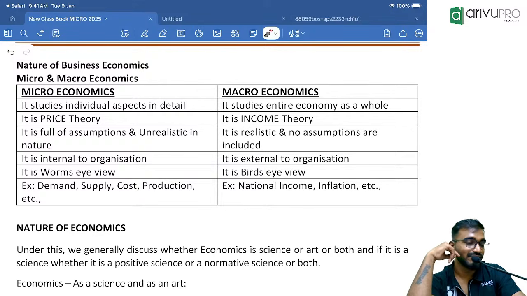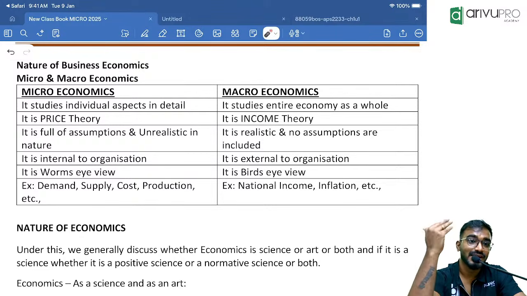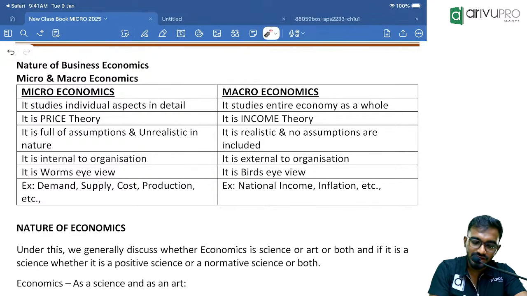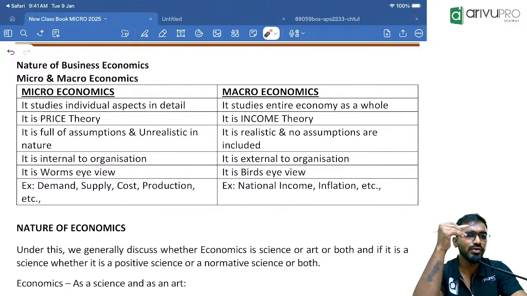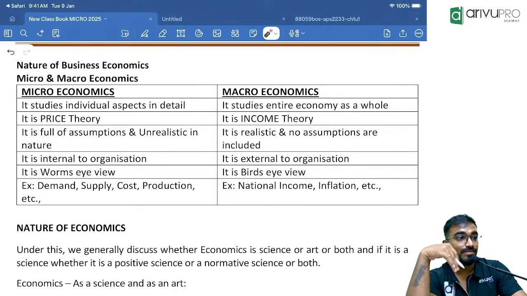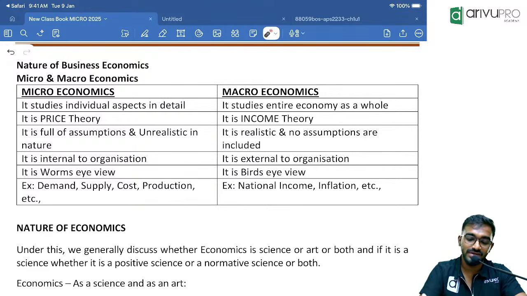See, micro will analyze individual aspects in detail. Whenever we consider any topic in microeconomics, we will study it in detail, like demand, supply, consumer behavior, cost, production, market scenarios. It is an individual study in detail. That is called micro. But in macro, we don't study in detail: nation's income, unemployment rate in the country, poverty in the nation. Like this, we consider the entire economy as a whole.